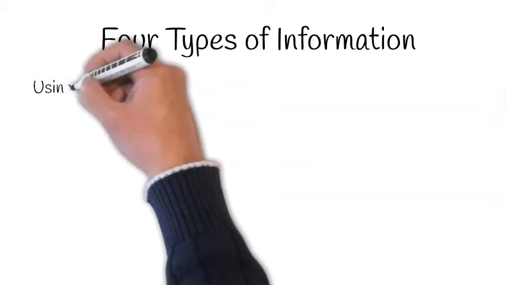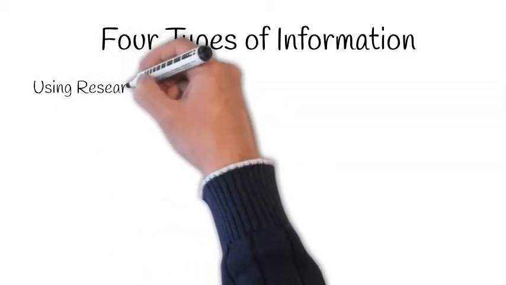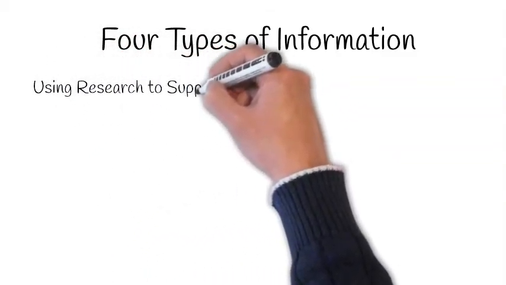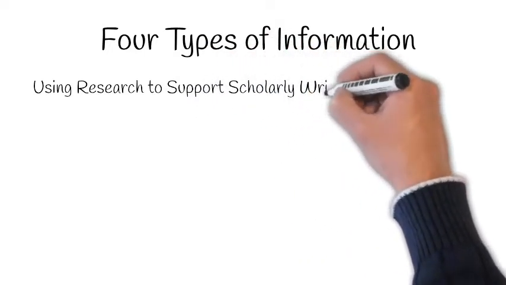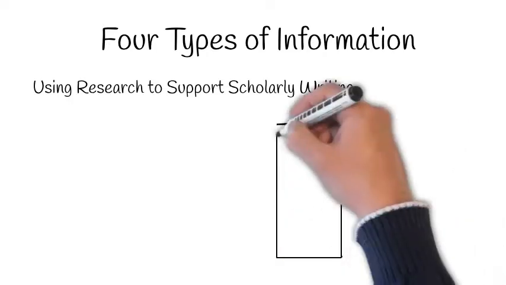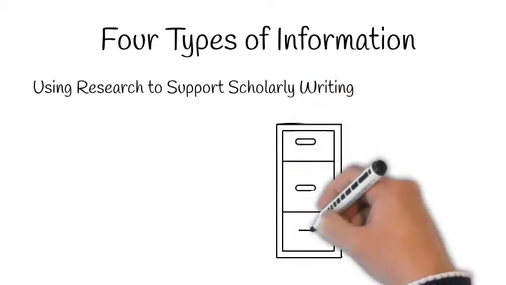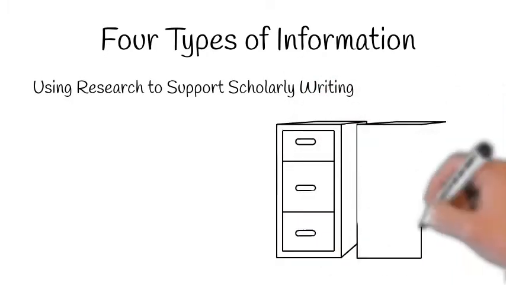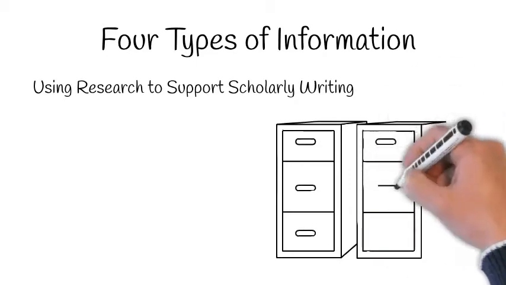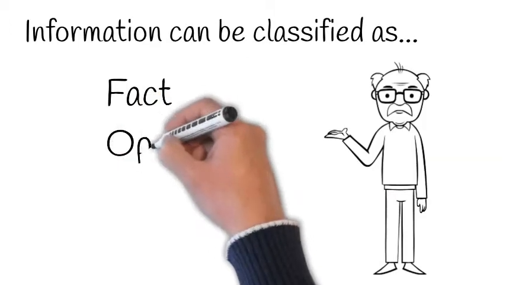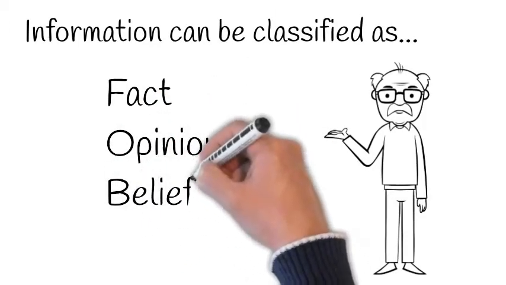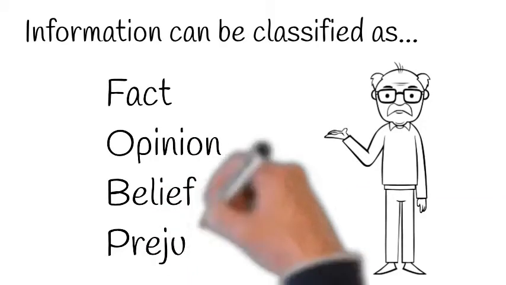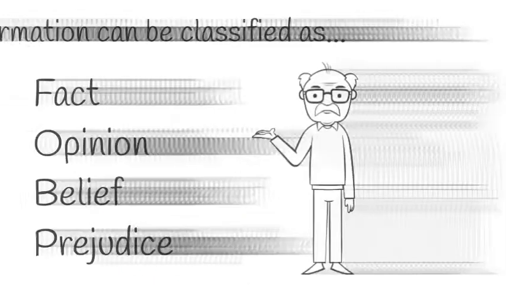Now that you have an understanding of strong sense and weak sense critical thinking and reality versus personal truths, it's time to take a look at the types of information you will encounter as you begin to read and write your own arguments. You will come across all sorts of information as you begin to do research, and you need to be able to determine the type of information you encounter. This information can be categorized as facts, opinions, including matters of taste, beliefs, or prejudices.